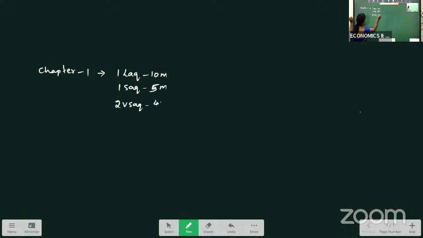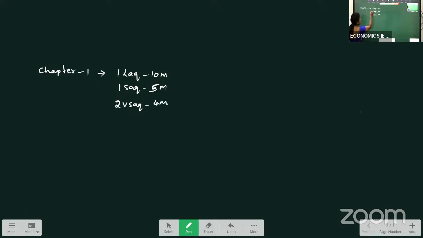When we are doing the first chapter, you will get one LAQ for 10 marks, one SAQ for 5 marks, and 2 VSAQs, which is 4 marks.